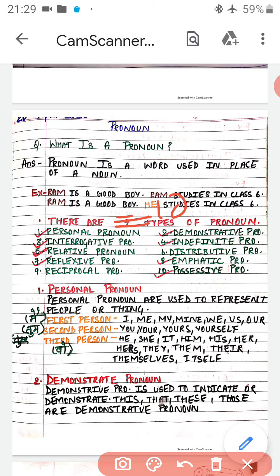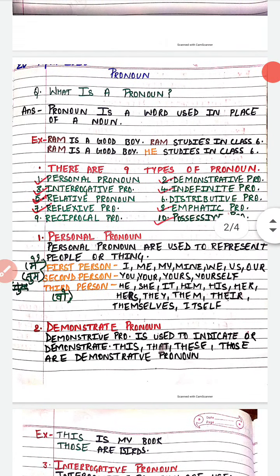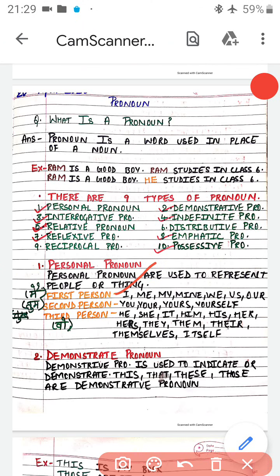Now we'll study about a personal pronoun. What is a personal pronoun? Personal pronouns are used to represent people or things. They are used to denote or show or represent a person or thing. So basically in personal pronoun we have three persons: first person, second person and third person.